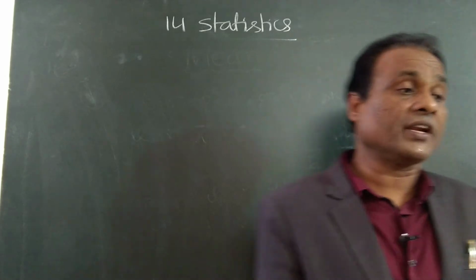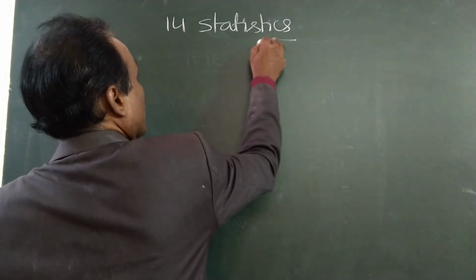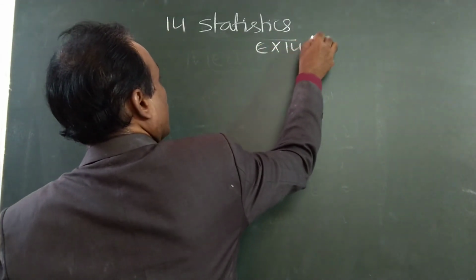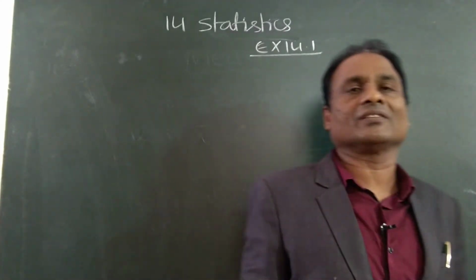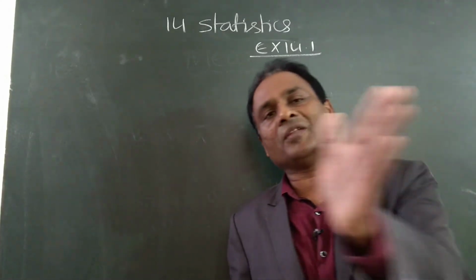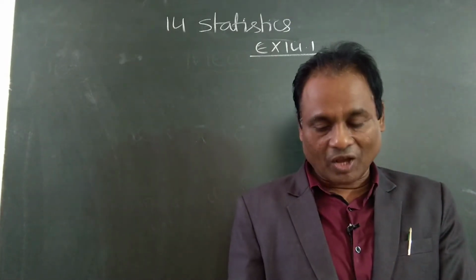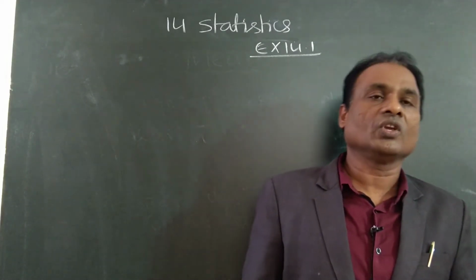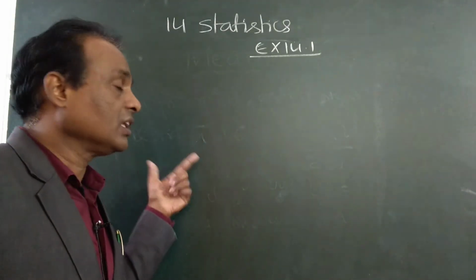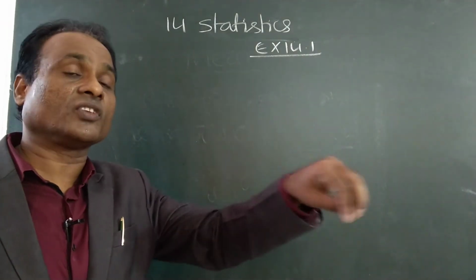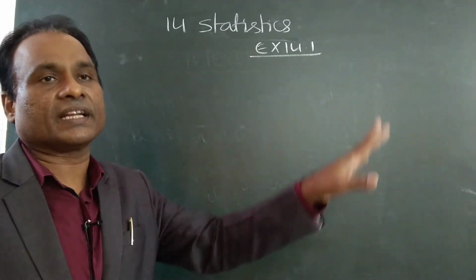In exercise 14.1, there are 9 problems with only one question: find the mean. If you understand one question, then we can apply the same process to all the other problems and complete that exercise.